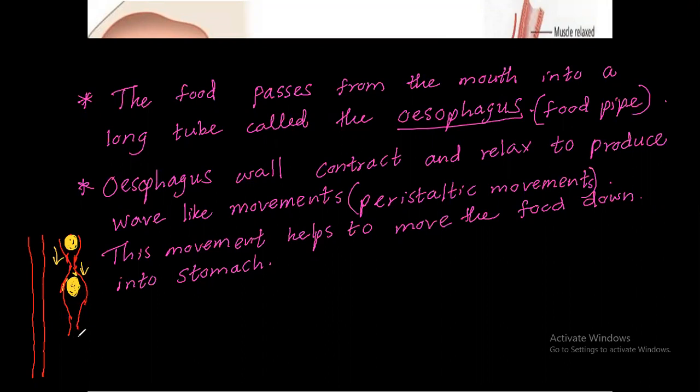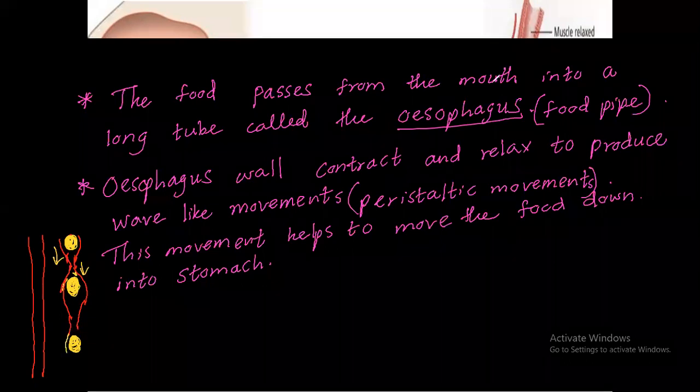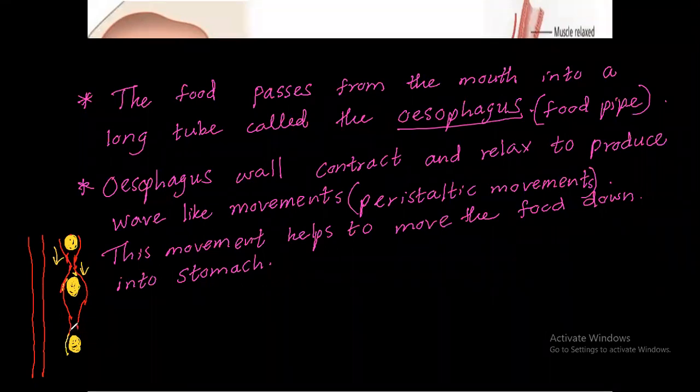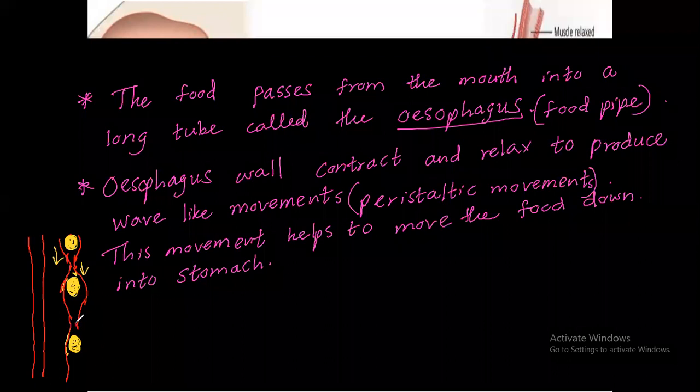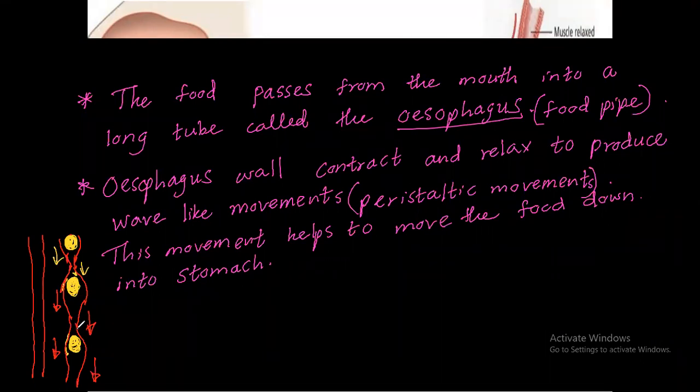Again, when it came here, again like that. Can you understand that movement? Yes, teacher. That is called the peristalsis movement. Like this, then push it. This muscle pushes the food like this down. Muscles of this pipe. That pipe is called the esophagus.